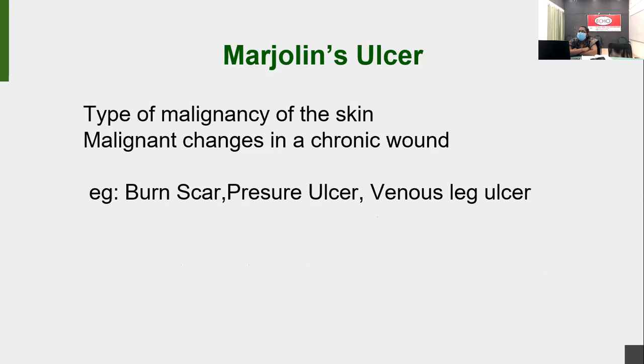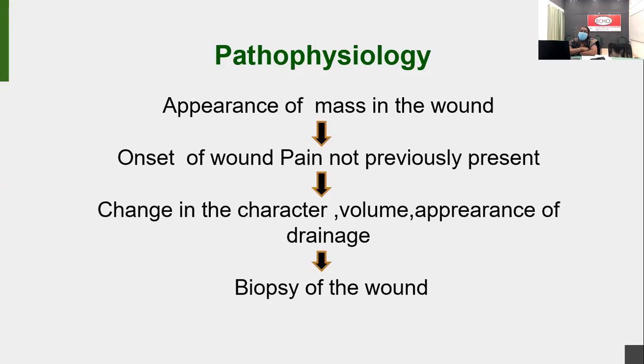So, Marjolin ulcer is a type of malignancy of the skin. Usually it is a malignant change in a chronic wound, like a burn scar, pressure ulcer, or venous leg ulcer. So sometimes it can change. Some changes occur in the chronic ulcer, burn scar, pressure ulcer, or venous leg ulcer. So that pathophysiology is different.